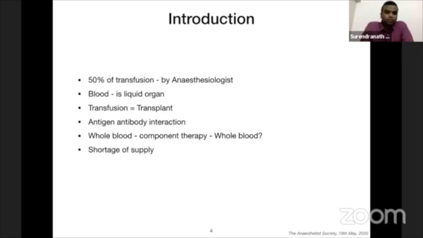We all know globally there is always a short supply of blood and component availability. Maintaining a blood bank is a very costly affair, be it infrastructure, staffing, or preparation. Everything requires huge investment. And the backbone of transfusion is the blood bank. The blood bank officer who controls it is the main determinant of transfusion medicine in a particular institution.